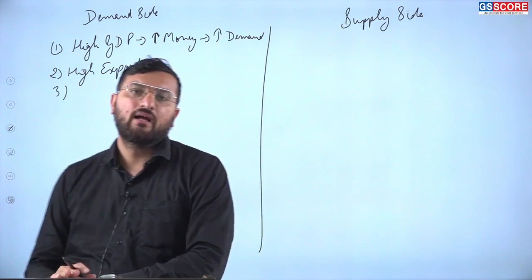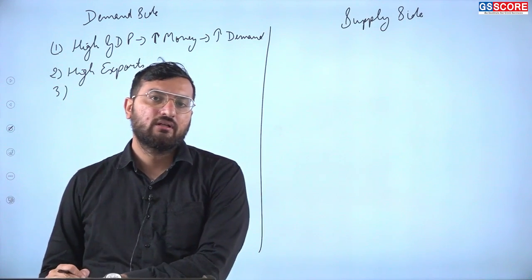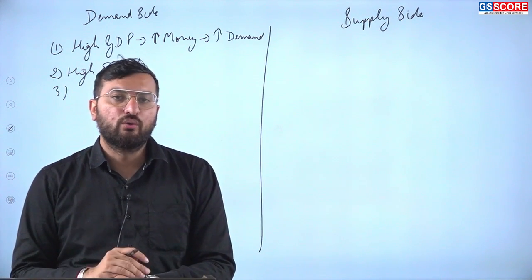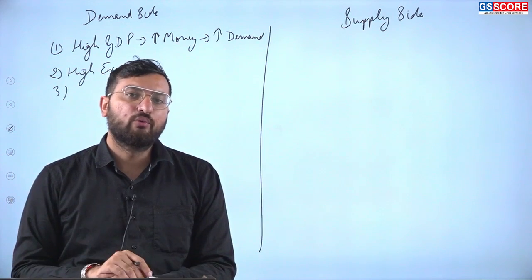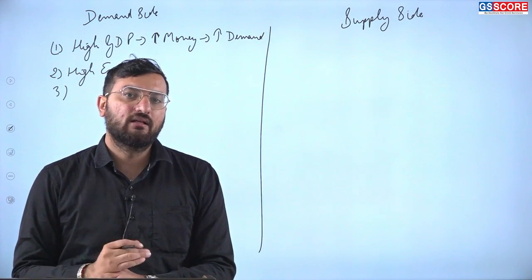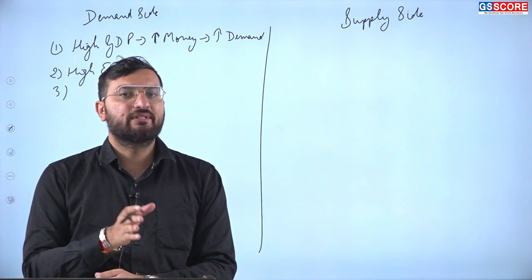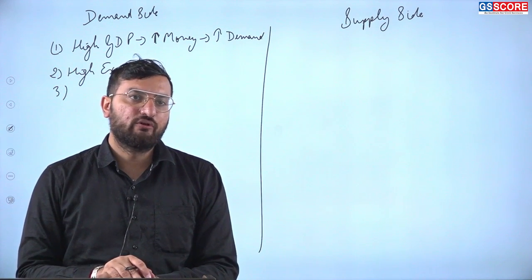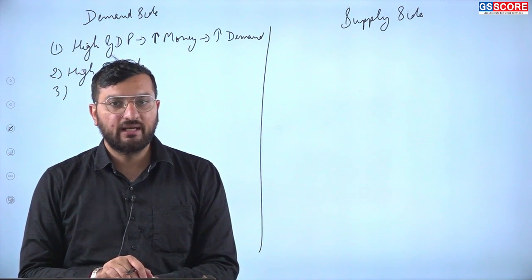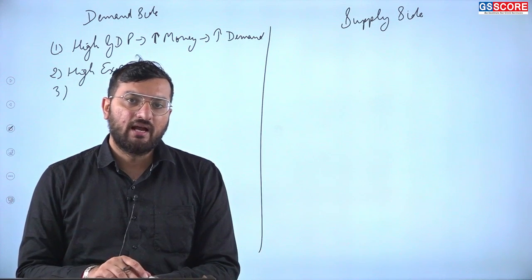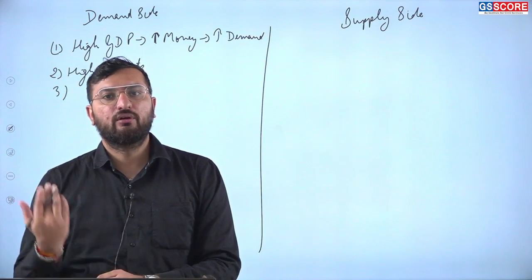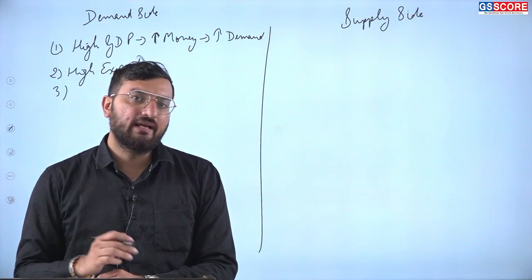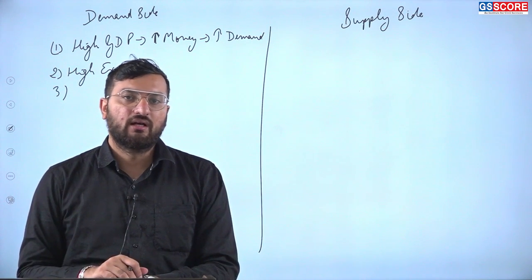Third point will be high government expenditure. Suppose the government is spending to generate growth and employment in India. So the government is spending on schemes such as MGNREGA. And we have seen that when the government was giving employment under MGNREGA, people were getting money, and they were spending on their basic products such as milk, eggs, food and clothing.